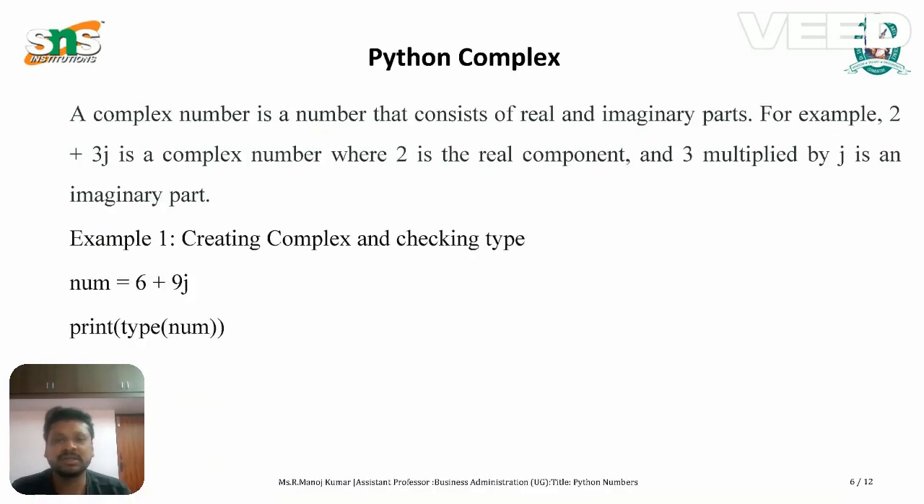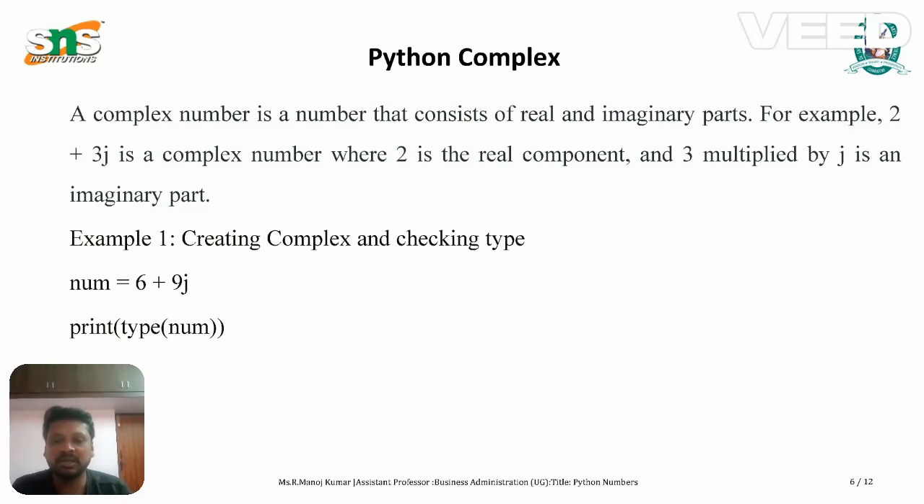Python complex is a number that consists of real and imaginary parts. For example, creating a complex number and checking type. Number is equal to 6 plus 9j. Print type, open the bracket and give the number. So Python number is a category that encompasses different types of numeric data, right?